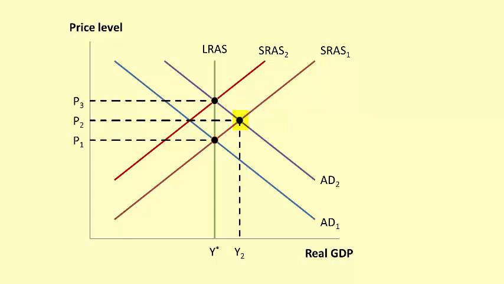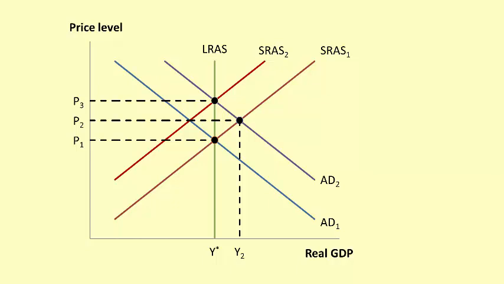short-run aggregate supply will shift to the left from SRAS1 until a new long-run equilibrium at potential GDP is reached at SRAS2. The new long-run equilibrium occurs at the intersection of AD2, SRAS2, and the LRAS curves.